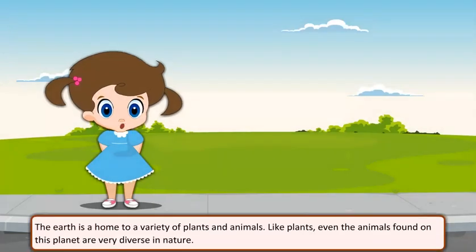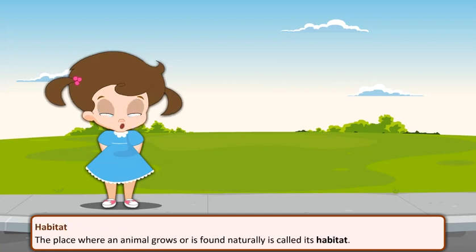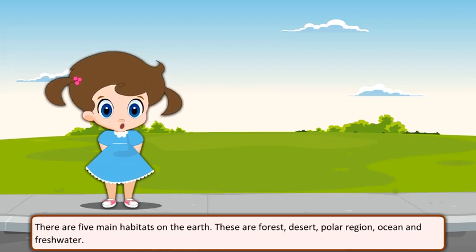The Earth is a home to a variety of plants and animals. Like plants, even the animals found on this planet are very diverse in nature. Habitat: the place where an animal grows or is found naturally is called its habitat. There are 5 main habitats on the Earth. These are forest, desert, polar region, ocean, and freshwater.